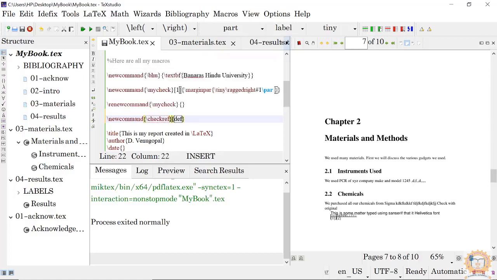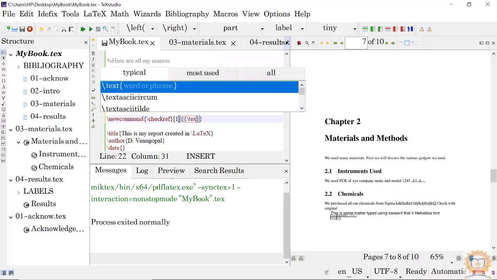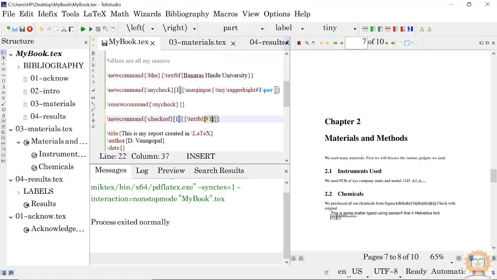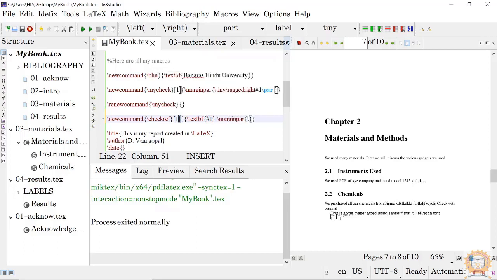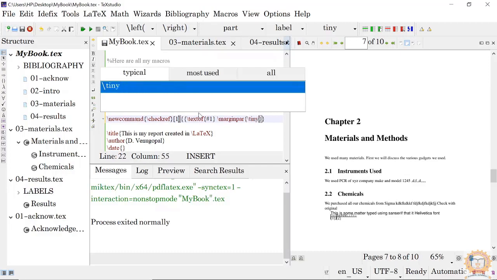And it is also having one argument only. Now I am putting the entire thing in text BF, so whatever we are typing here will come in boldface. The next thing we want to put is margin pair, and in margin pair again in tiny size and ragged right.